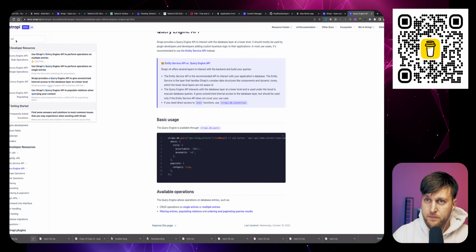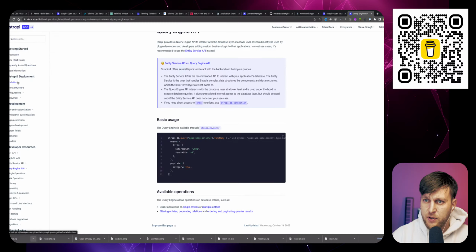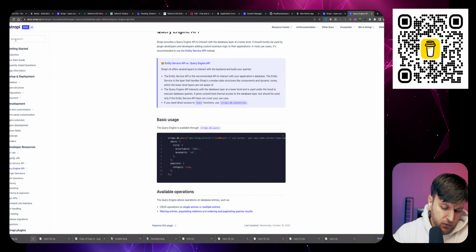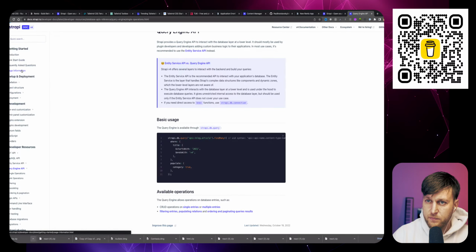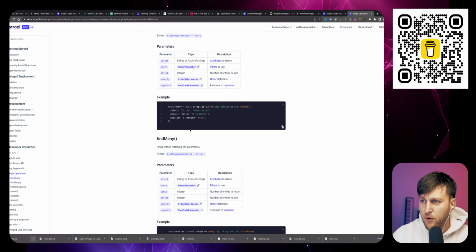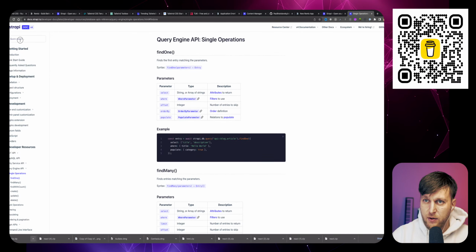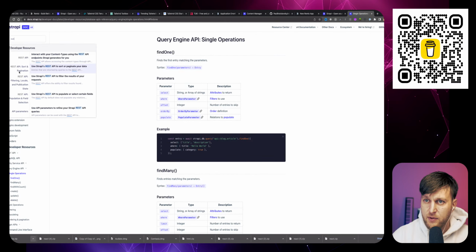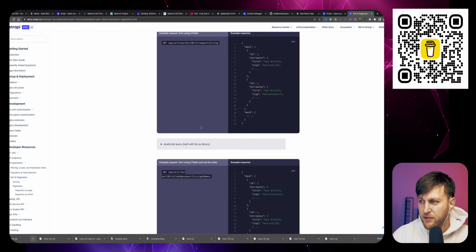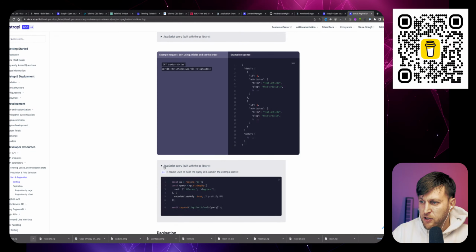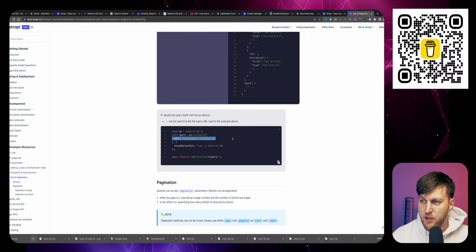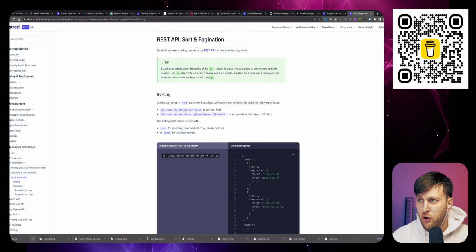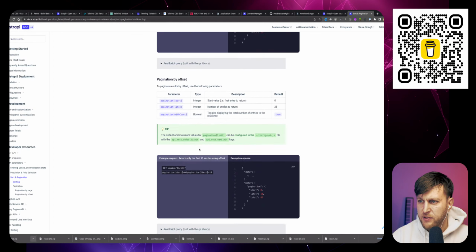Let me go back here. Query, rest. So here we go. Nope, again, I'm showing you the wrong one. Let me do REST API, sort, pagination right here. So here's the right thing. So you're able to use qs to build your queries, and basically this is what we're doing right now. We're going to put all our options in here, what we want. And if you want to learn more about all the options that are available to you, you could reference the documentation.